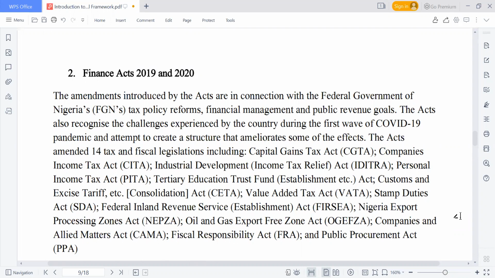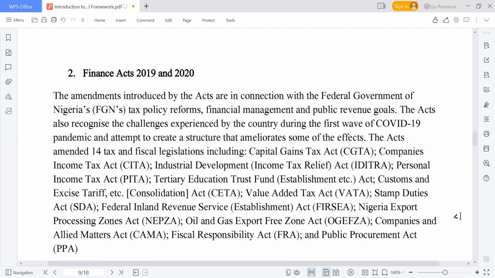Educational tax before in Nigeria was 2% of your assessable profits, but now it has been increased to 2.5% of your assessable profits. There's also a levy now for companies on your net profit, which is what we call the Nigerian Police Trust Fund, which is 0.005%.